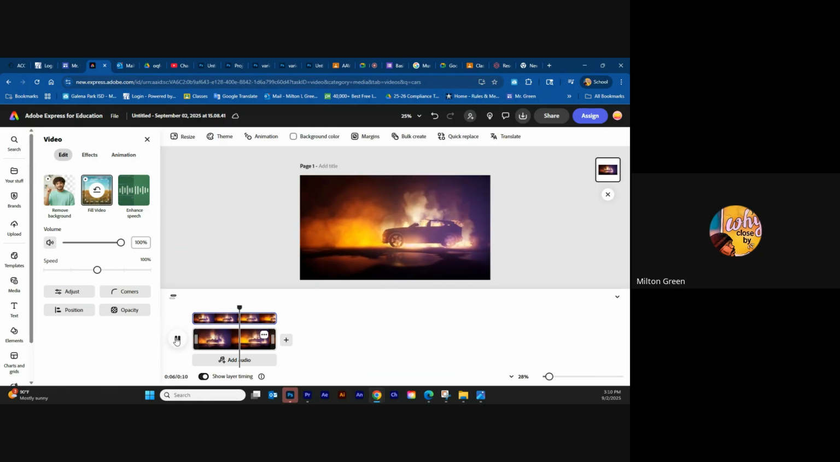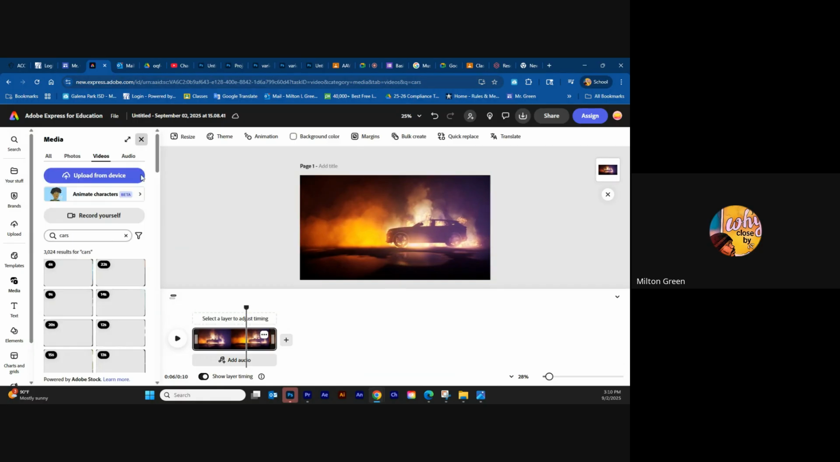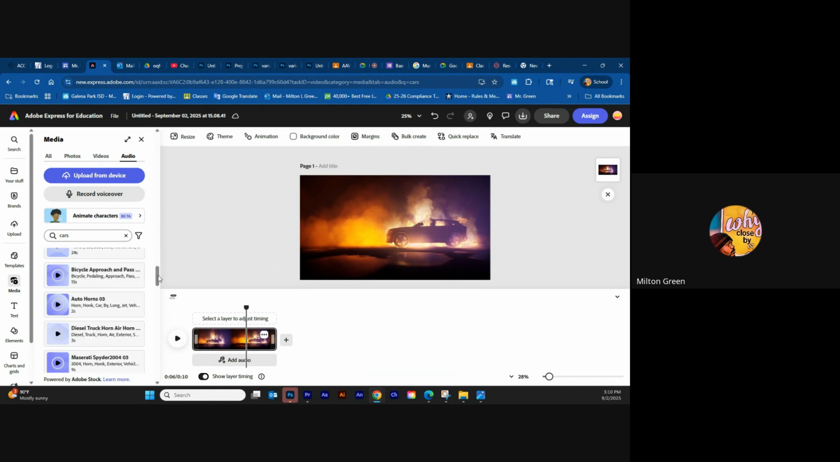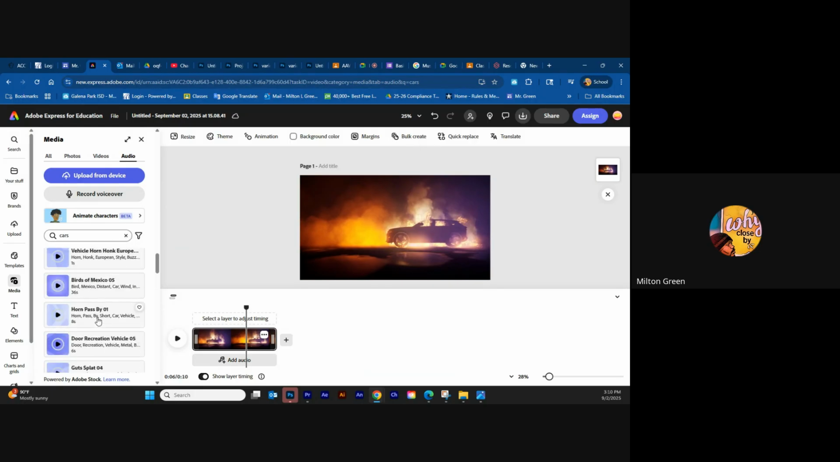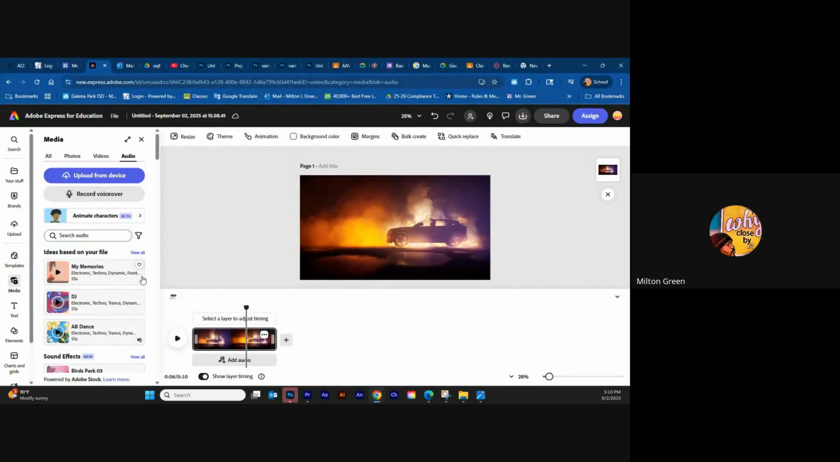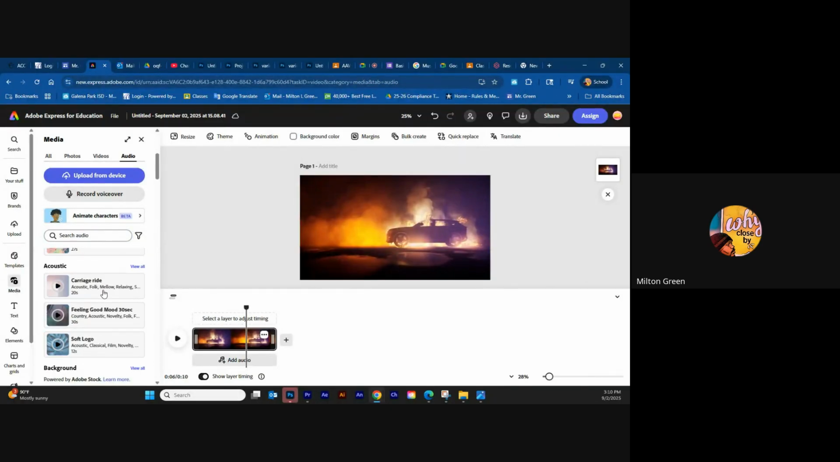I want to add two different types of audio. The first type is just random music, like a soundtrack. If you scroll down, you will have different types of audio. Let me exit this out. Right now I'm seeing all these different sound effects for cars, so I'll come back to that, but I want to go to different types of music first.